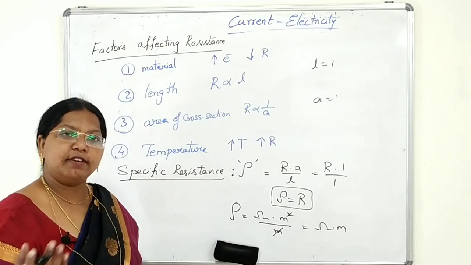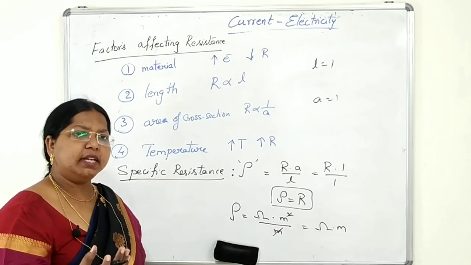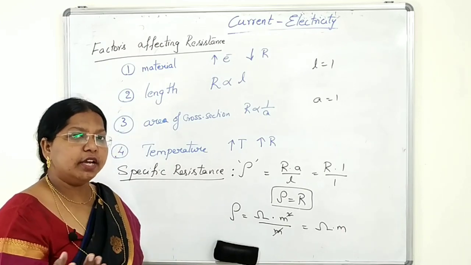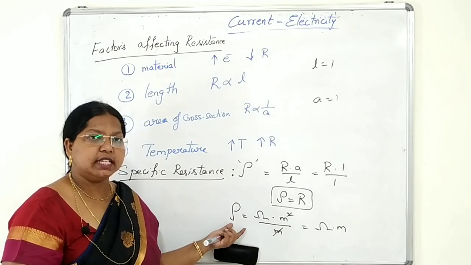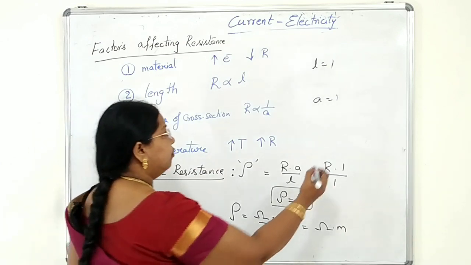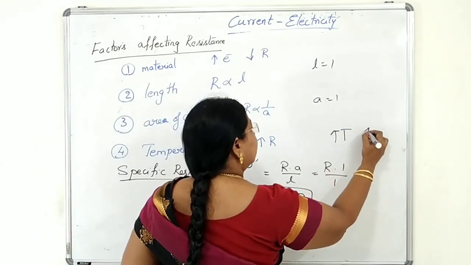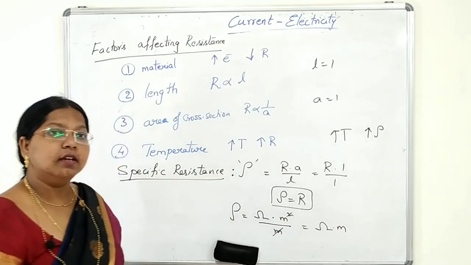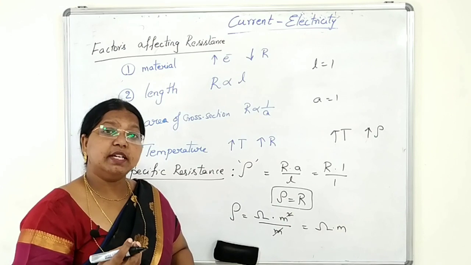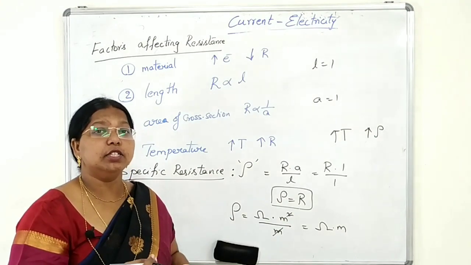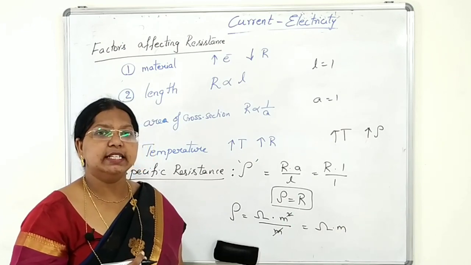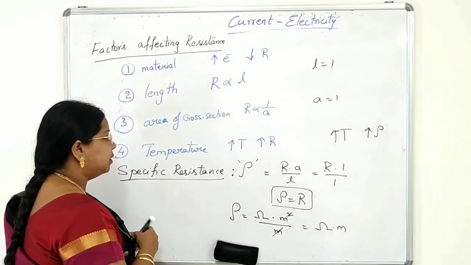For different materials, there will be different specific resistance. Different materials in the sense of conductors, semiconductors, insulators, alloys. For different materials, different specific resistance, and it also depends on temperature. The more the temperature, the more the specific resistance. Depending on temperature, for some materials the specific resistance will increase with increase in temperature, remain constant with increase in temperature, or decrease with increase in temperature. So let us see some examples for that.